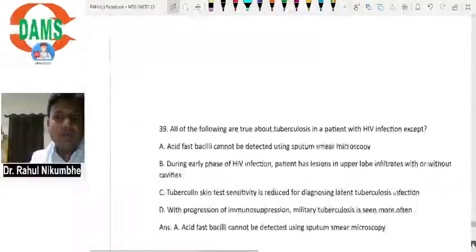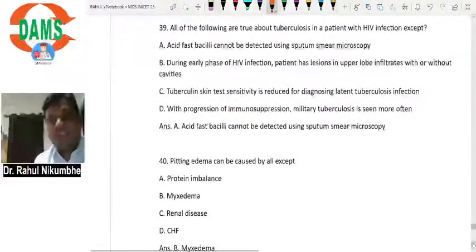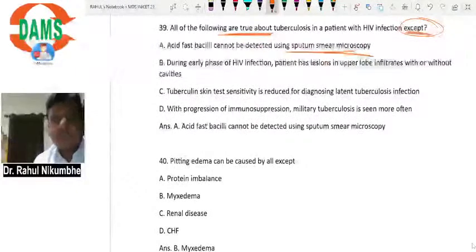All of the following are true about tuberculosis in a patient with HIV infection except acid fast bacilli cannot be detected using sputum smear microscopy. Now they are asking all of the following are true except, so false. This sentence is false. You can detect bacilli in the sputum. The first sentence is false.